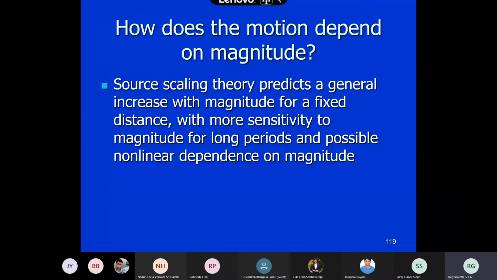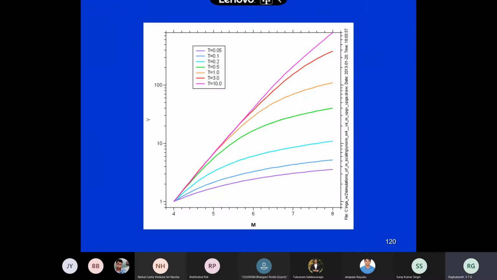Now we have to see how the ground motion depends on magnitude, how it varies with magnitude. This is a very important thing. I'm showing you this from theory, and data will also show it. The x-axis is magnitude and the y-axis is spectral acceleration. The distance is fixed, taken as 10 or 20 kilometers, the same for all of these, and you just plot the spectral acceleration. So what do you observe?